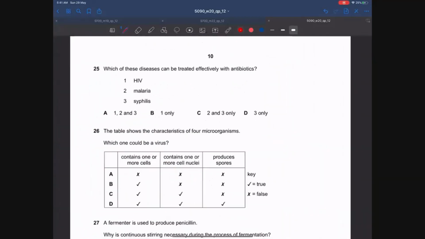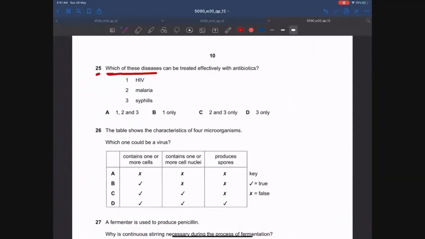Let's move on to MCQ number 25. Which of these diseases can be treated effectively with antibiotics? So guys, HIV cannot be treated with antibiotics because HIV is a viral infection. HIV or AIDS is caused by the human immunodeficiency virus. It's a viral infection, and viruses cannot be killed or destroyed by antibiotics. Malaria also cannot be treated with antibiotics because malaria is not caused by bacteria.